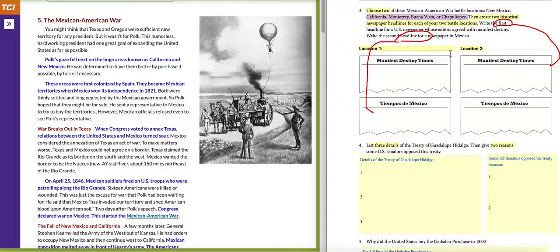And then it says write the first headline in this top box for a U.S. newspaper whose editors would have agreed with Manifest Destiny. And in the box below it, write a headline you think would have shown up in Mexico after that battle or during that battle. And do the same for both of the 2 locations you pick. So go ahead and pause and do that now.